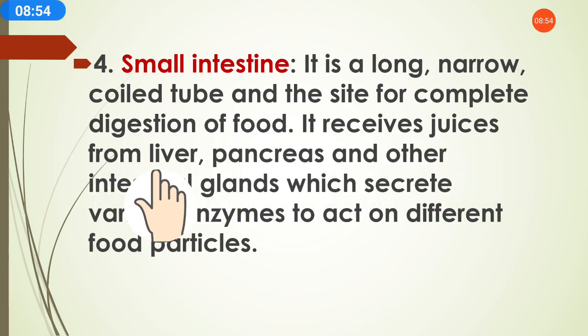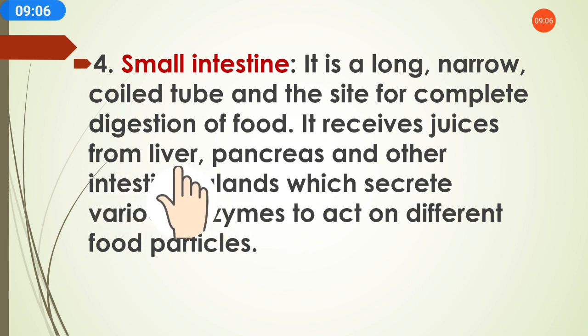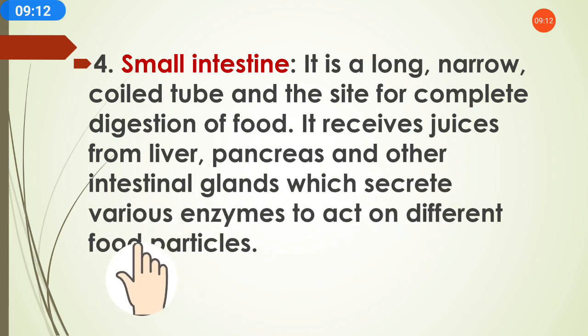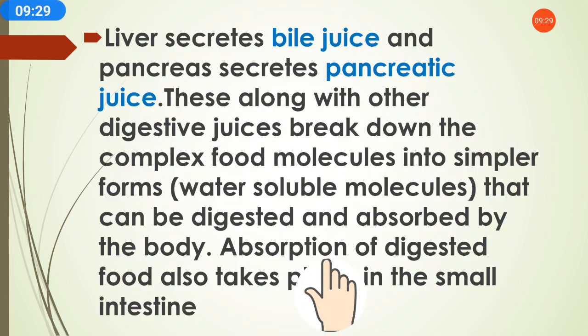It receives juices from the liver, pancreas and other intestinal glands. The juices are very important in the body. Why? Because these juices make the full digestion process happen. The juices come from the liver, pancreas and other intestinal glands, and they secrete various important enzymes which act on different food particles and help the food get digested. So this is the small intestine.